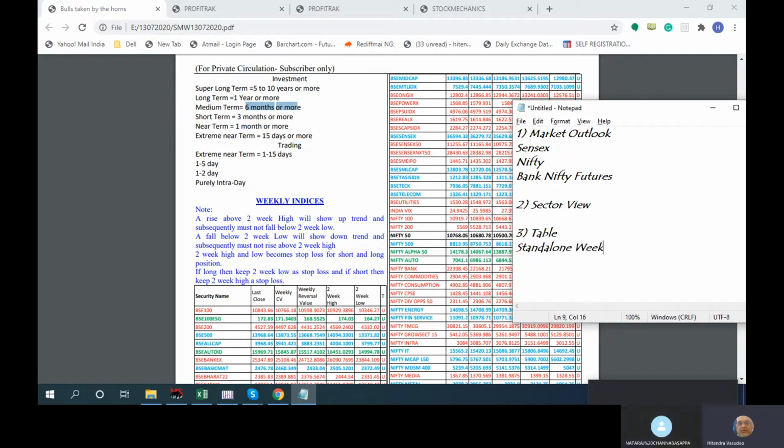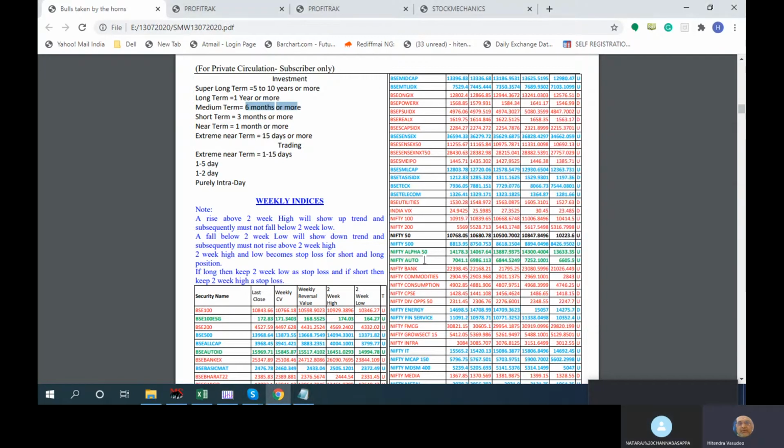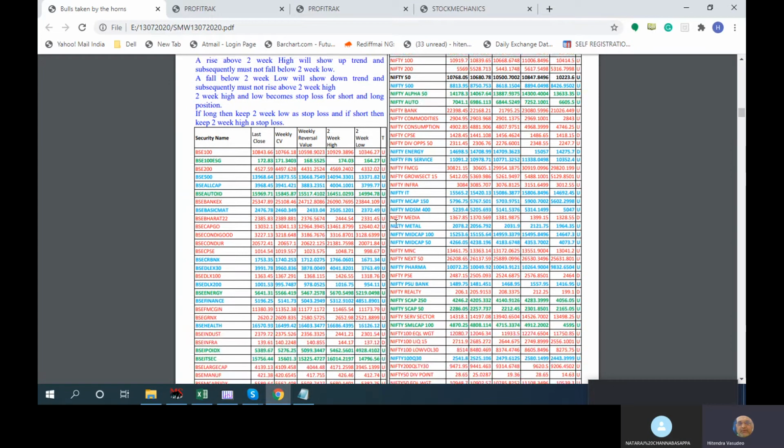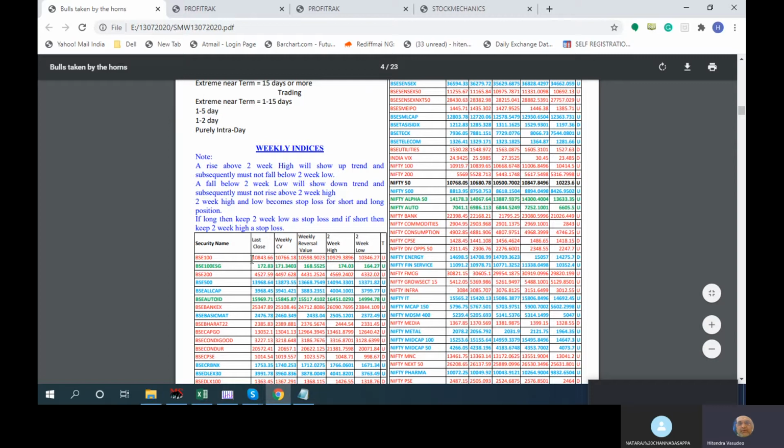The next part is the indices tables, which are on a standalone basis, on a weekly basis. These are more towards weekly trading ideas. We give this less priority, so if you are not doing trading, you can avoid it. Weekly standalone trends basically, and probably signals. Those tables you can avoid initially. I will not look into them, but still I will tell you the theme. Basically indices, so you cannot look, but it gives you an idea.